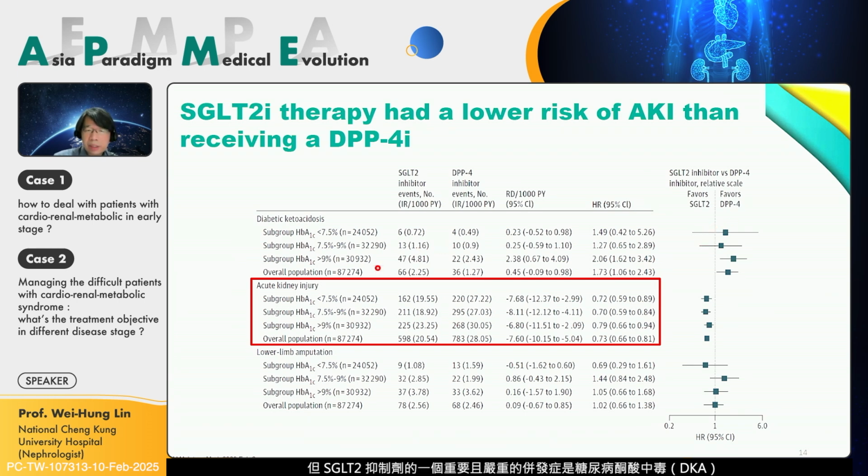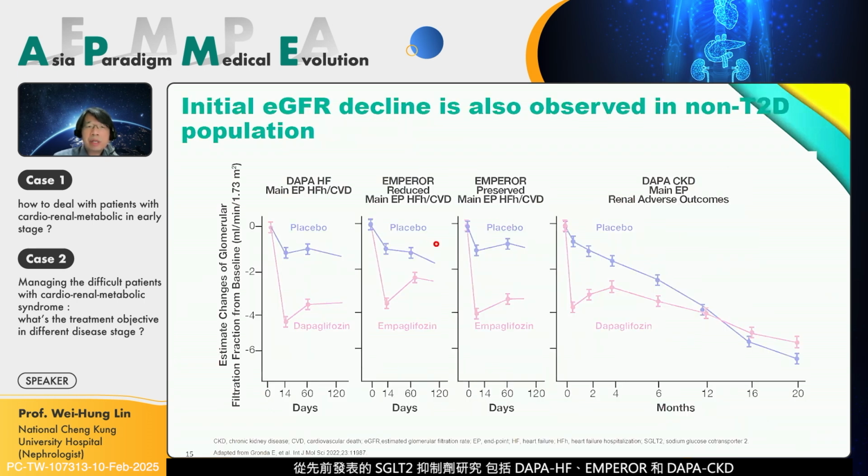But a serious complication of SGLT2 is diabetic ketoacidosis, namely euglycemic DKA. We can see from the figure, especially when the sugar is poorly controlled, euglycemic DKA is much more frequent with SGLT2 than with DPP4. And from previous SGLT2 publications, even DAPA-HF, EMPEROR, or DAPA-CKD, the SGLT2 has an effect of eGFR dipping, but mostly the dipping is benign and reversible. And in the long-term publications, they all have a good renal protection effect.